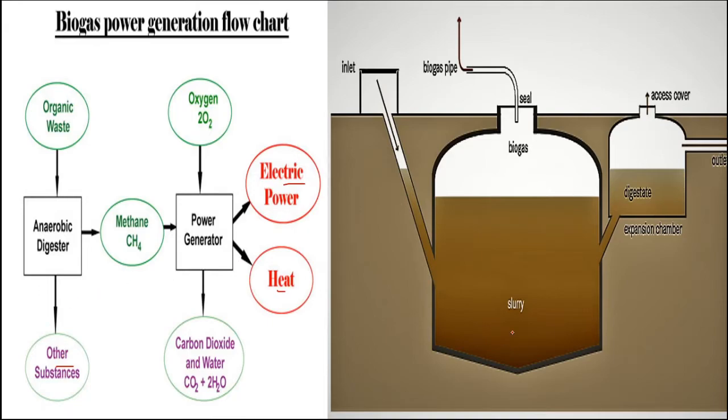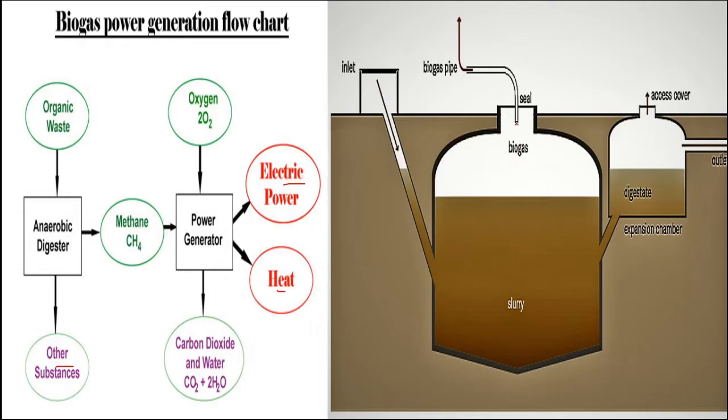Here, this is the diagram showing the biogas plant. This is the inlet through which the slurry or the dung is supplied. Here the dung is mixed with some amount of water, known as slurry, and some portion on the upper side is left vacant so that the gas can be produced. Now, it will be covered. Then with the help of the methanogen group of bacteria, the process of anaerobic digestion starts, and the biogas is produced from this slurry.